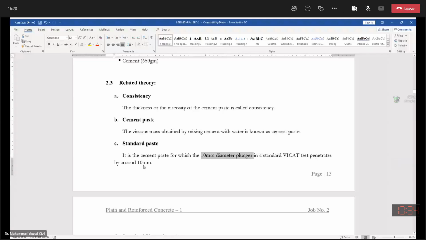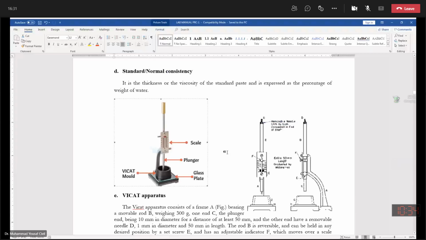This is the Vicat apparatus, which comprises a frame that has a base. Above that, there is a glass plate, and this frame is equipped with a graduated scale on which a pointer is mounted. This pointer can be moved from one graduation to another.